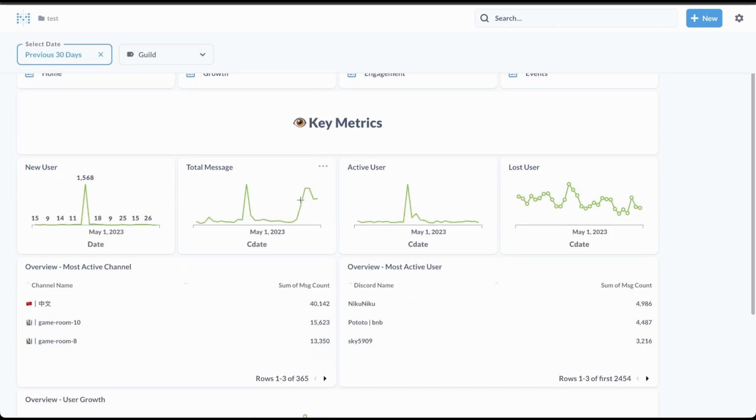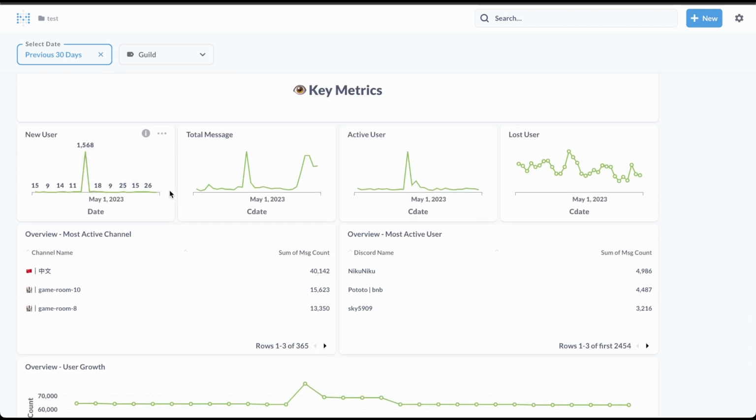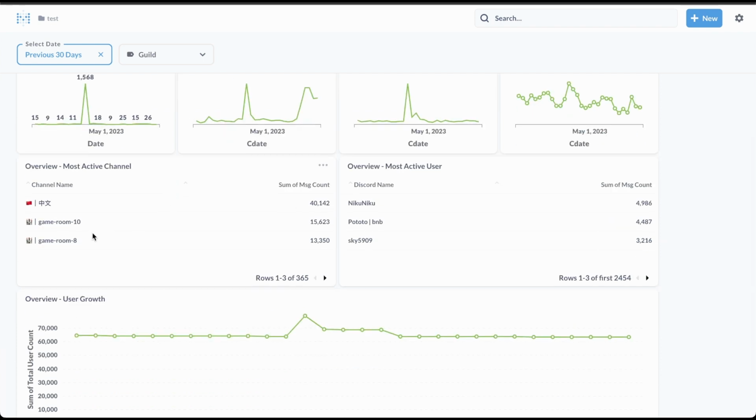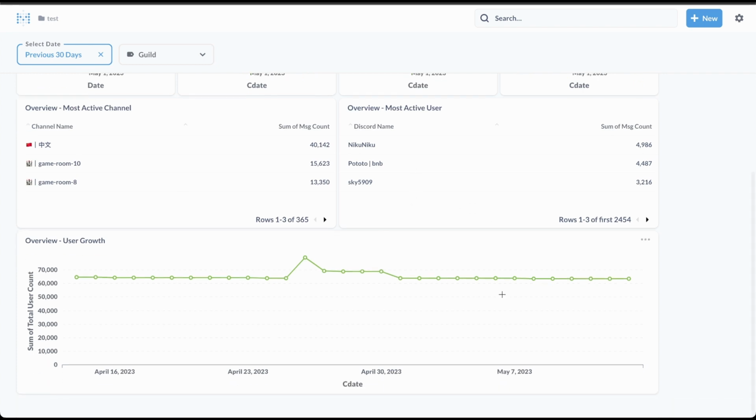So for Discord operators, you're able to see how the community is working, track which channel is most active, which user is the most active, and also the overall user growth.